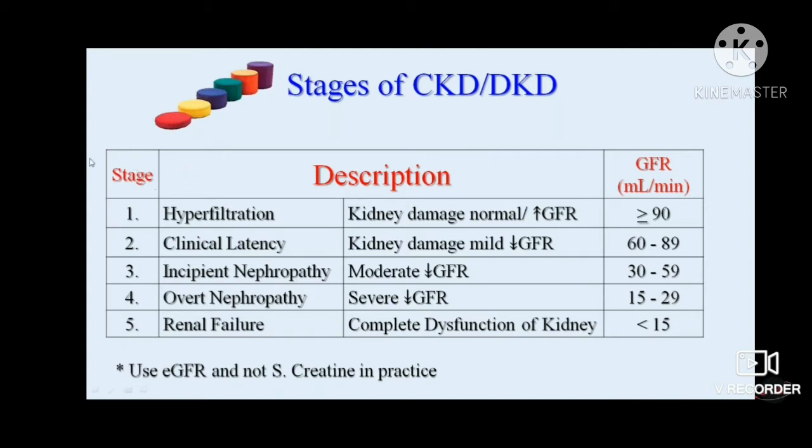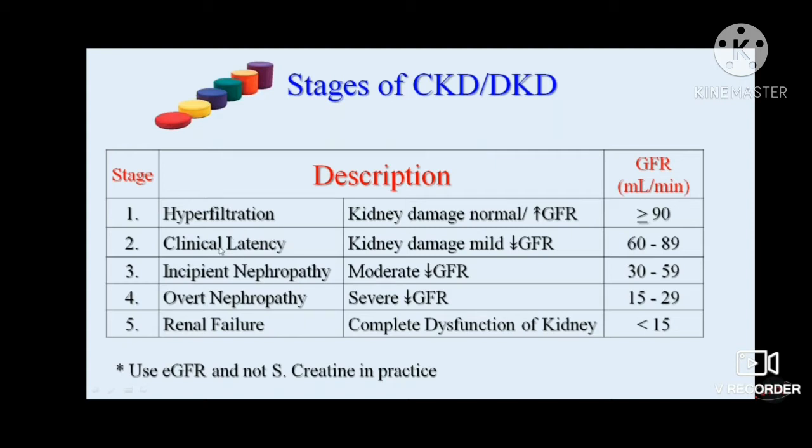So it's like, up to overt nephropathy, it is hyperfiltration, and till the incipient stage it is microalbuminuria, and from overt nephropathy to renal failure it is macroalbuminuria, that is above 300 milligram per day.